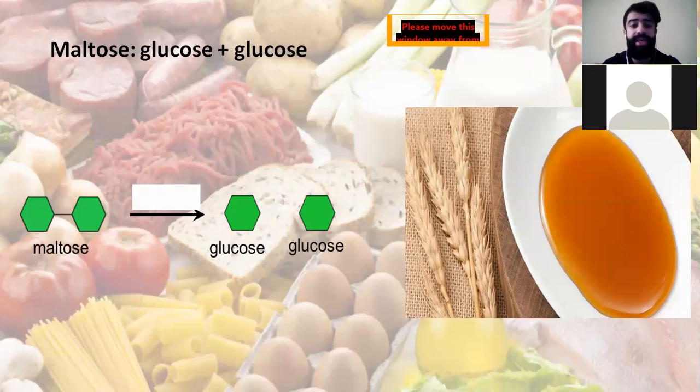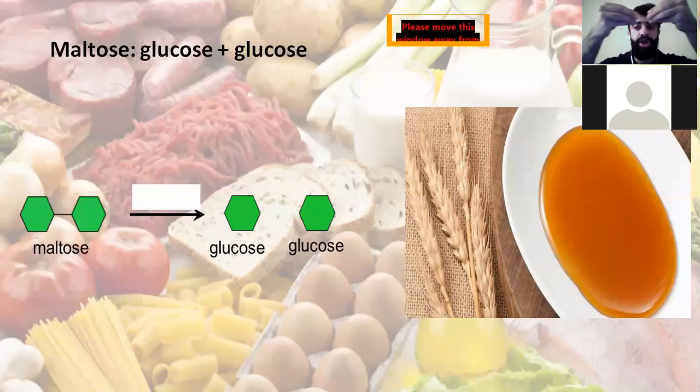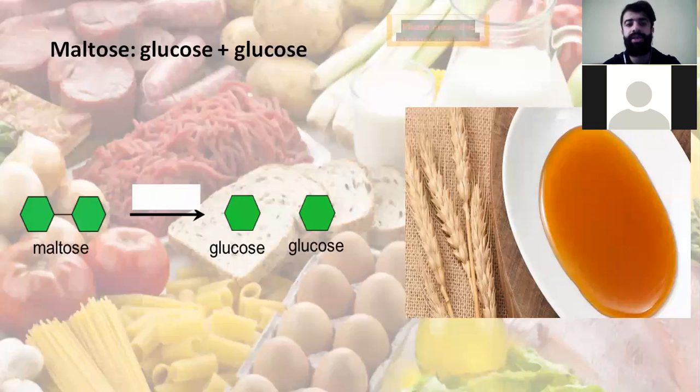Maltose. We said that maltose is glucose plus glucose. So two glucose molecules are connected to each other and form the maltose. So maltose also is a disaccharide. It's composed of two sugars, glucose with another glucose.